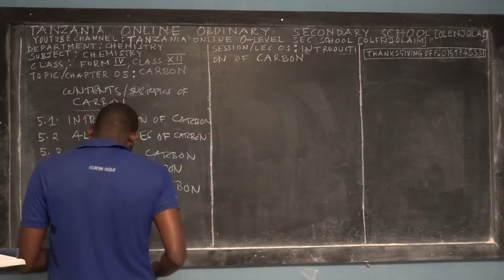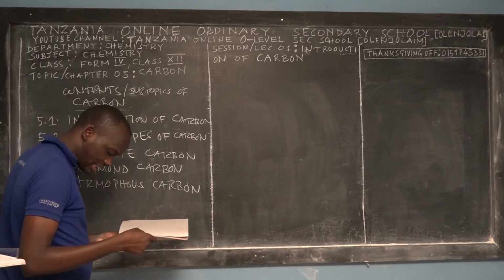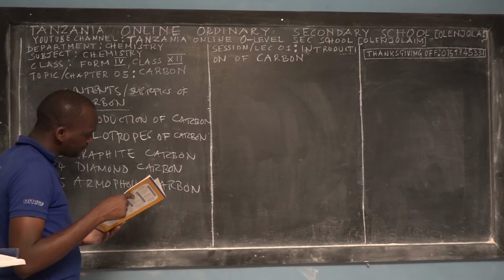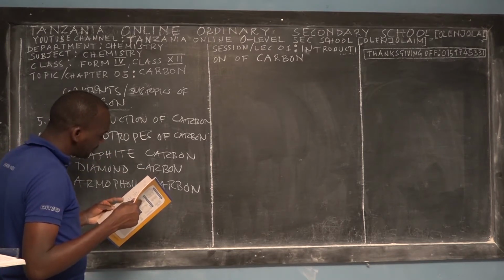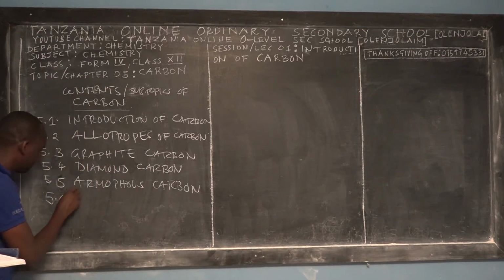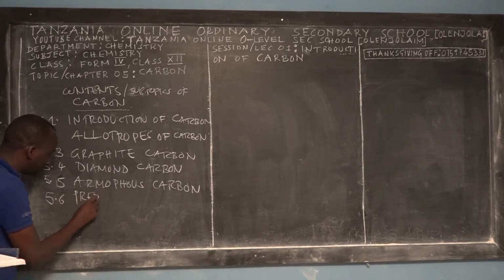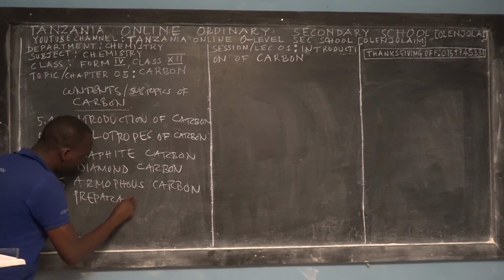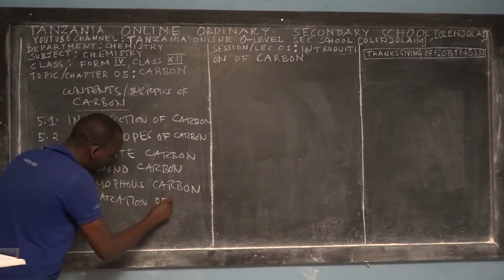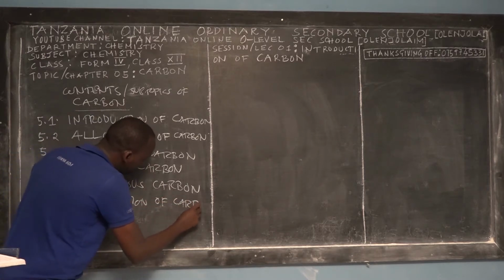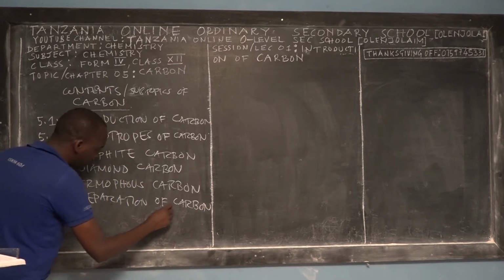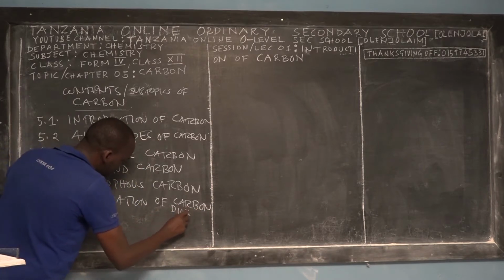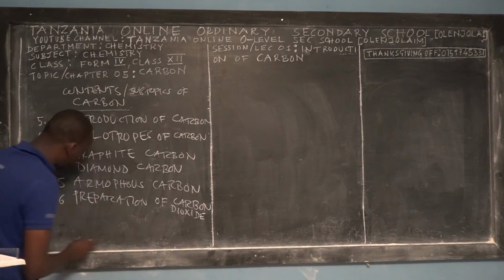Okay, so amorphous carbon. Then afterwards I will teach you about the preparation of carbon dioxide. So preparation of carbon dioxide, how we prepare carbon dioxide.